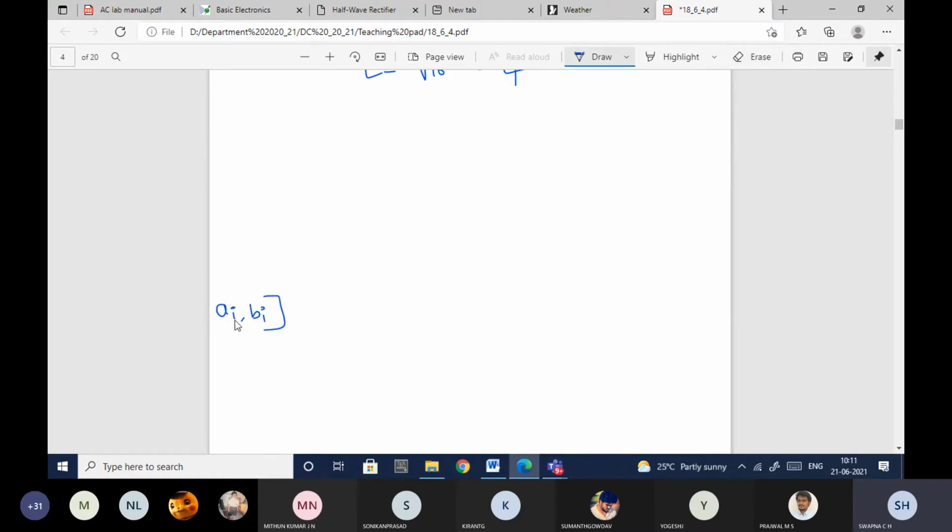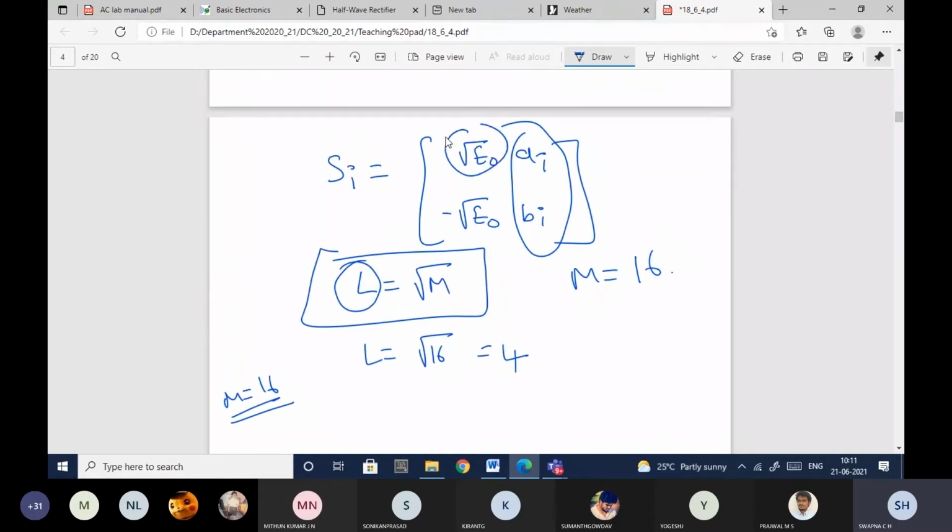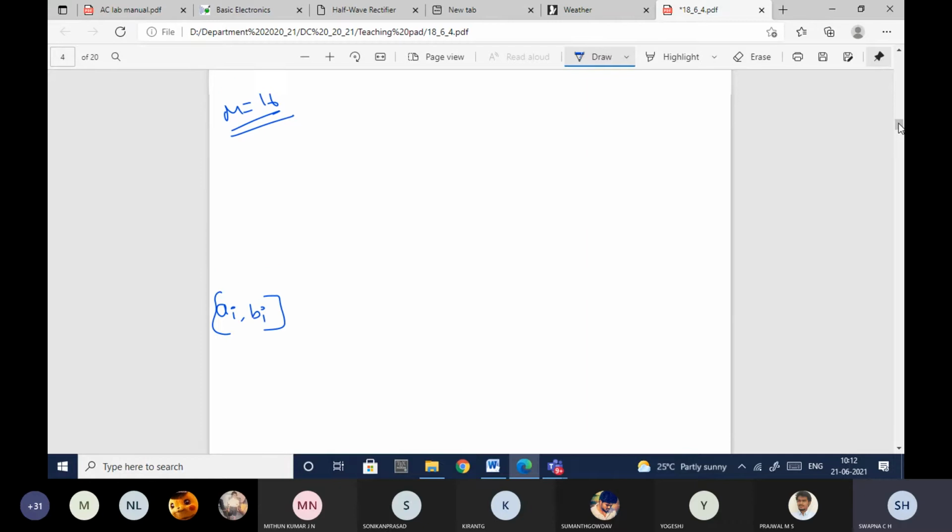These are the AI, BI ordered pairs we need to write. In order to write these ordered pairs, let me take M equal to 16. For M equal to 16, the ordered pairs will give you the square matrix. Just multiply the AI value with root E naught and the BI value with minus root E naught, so that you will be able to represent it in the signal constellation diagram.